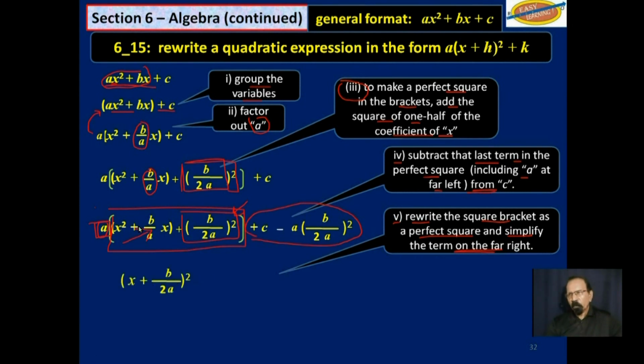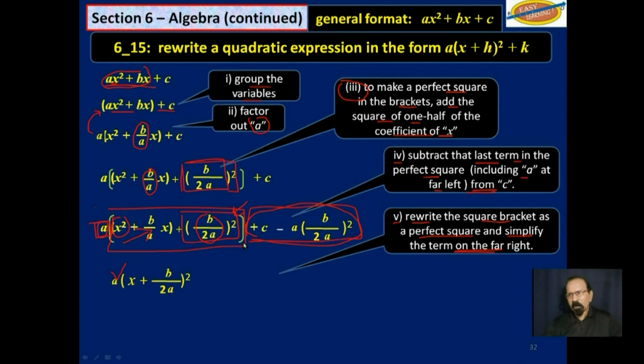So the perfect square in here is x plus b over 2a, everything squared, not forgetting that a in front there. And then we simplify this.